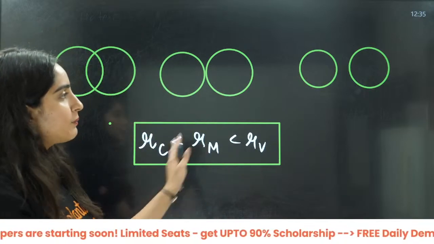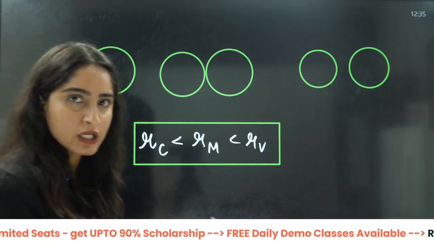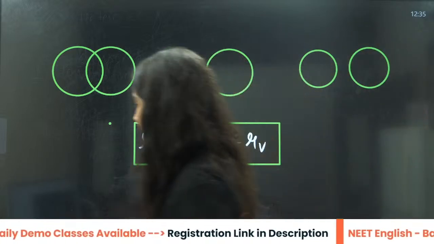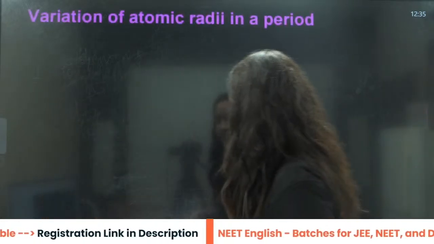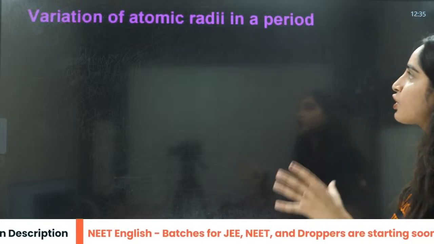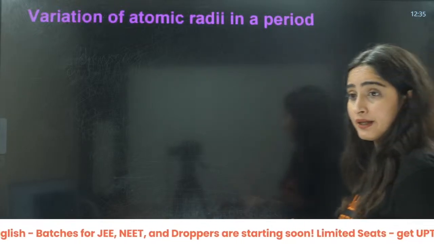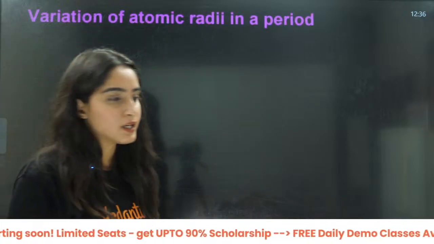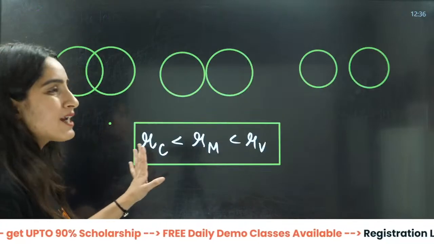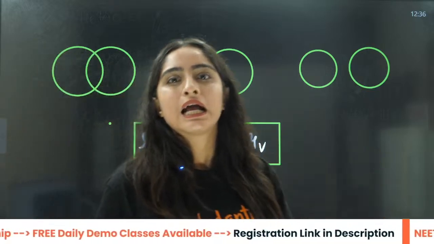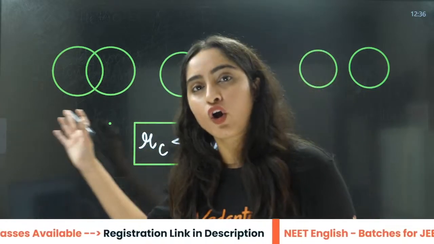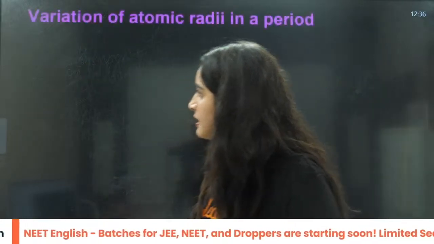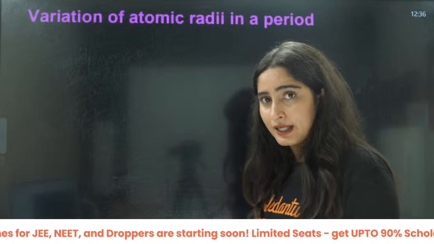Any problem here? Simple logic. Very good. Then we have the second thing, that is variation of atomic radii in a period. Now we are going to talk about trends. We talked about simple things. When I talk about atomic radii, it is the approximation of all of these things, and that was calculated experimentally also.